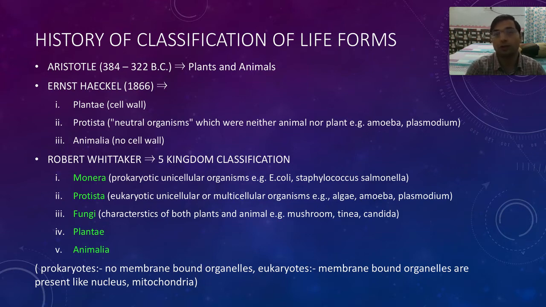So prokaryotes and eukaryotes are the first division that the scientists made once they got to know the internal structures of the microorganisms. The Monera included the prokaryotes, which were unicellular and did not have any membrane bound organelle inside them. Similarly, the eukaryotic cells which were unicellular, and some multicellular like some algae, mostly unicellular organisms, were classified under protists.